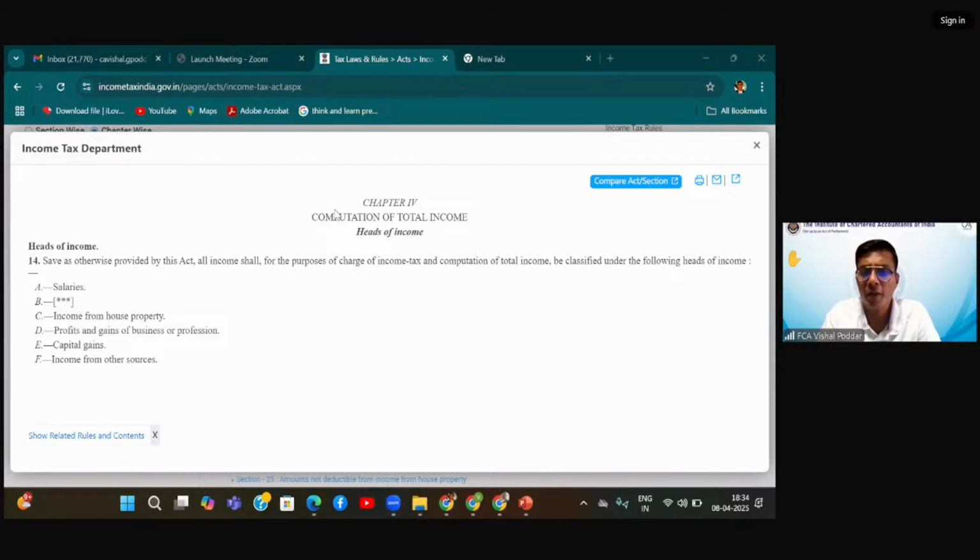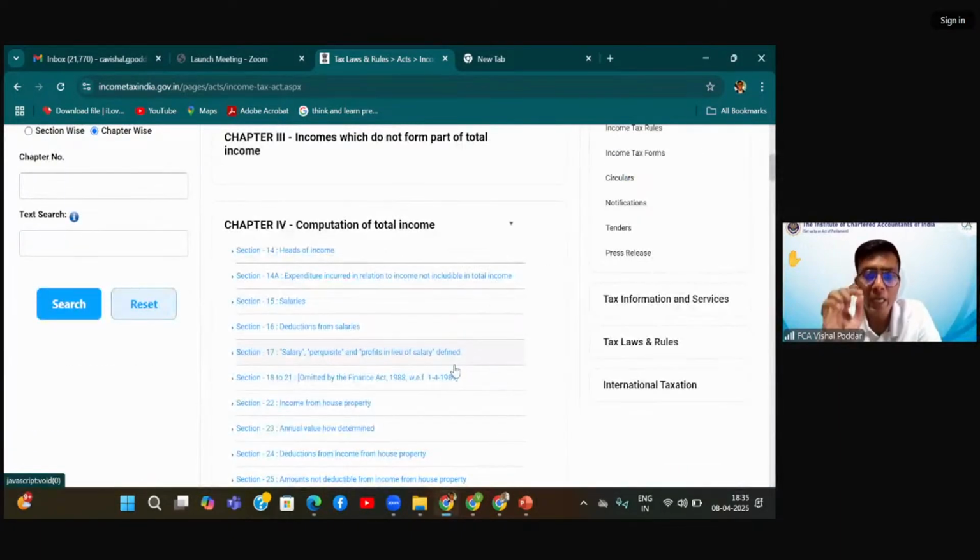So many of you have given me the perfect answer. How will you come to know whether your income should fall in salary head or the house property head or the profits and gains head or the capital head or the income from other sources head? The answer is by looking at the first section of each head. Like for salaries, the first section is 15. So the first section of each head is the charging section of that head.